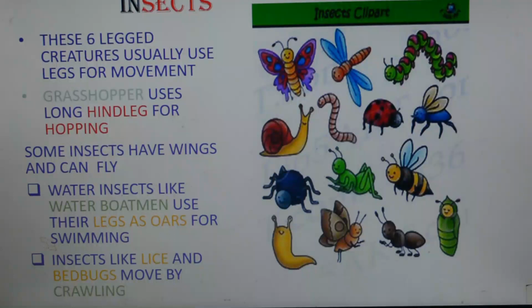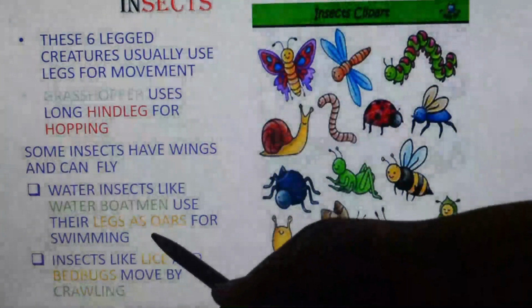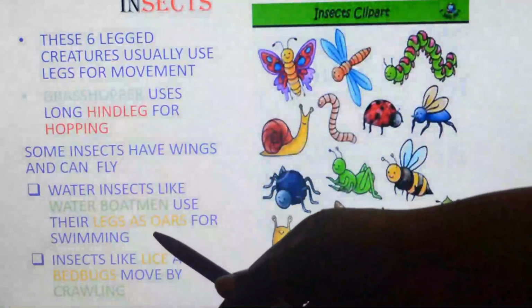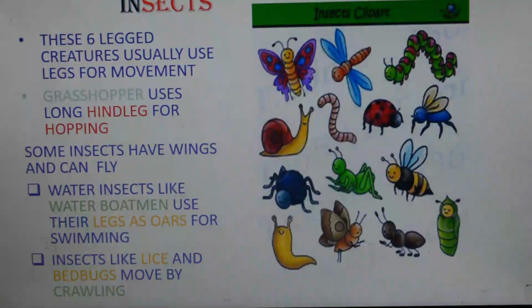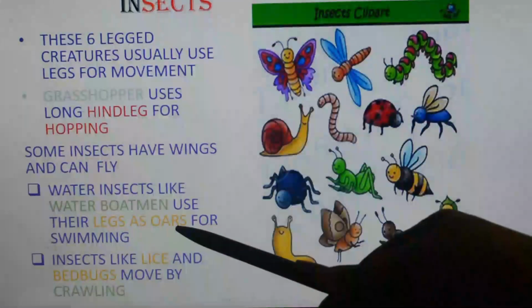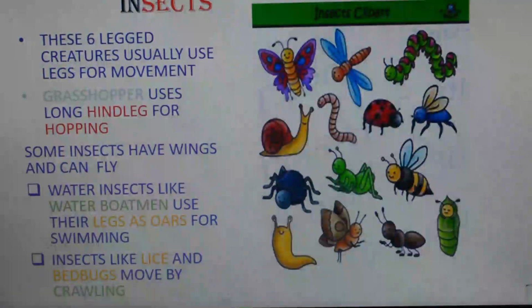Next, some insects like water insects, water boatmen, use their legs as oars for swimming. Oar means O-A-R. You must have seen in boats or small ferry boats, they use a stick in the form of an oar and push the water back so that the boat will move forward. Like that, these water insects like water boatmen use their legs as oars and move forward.